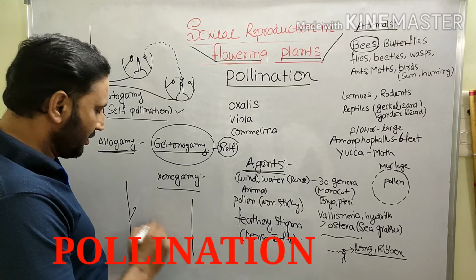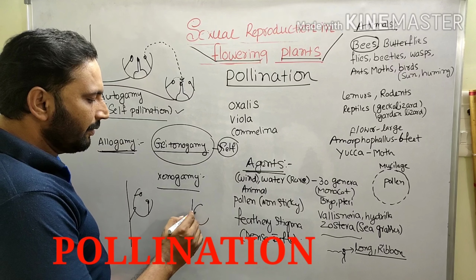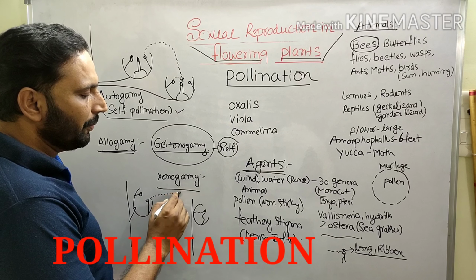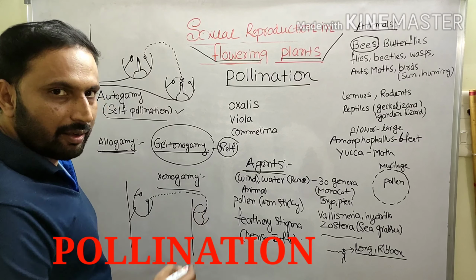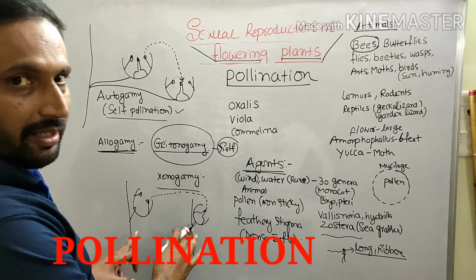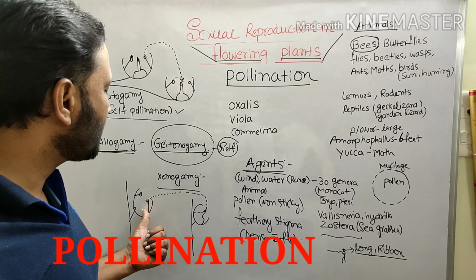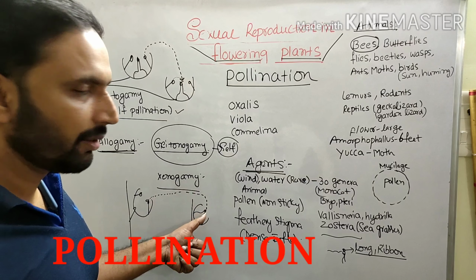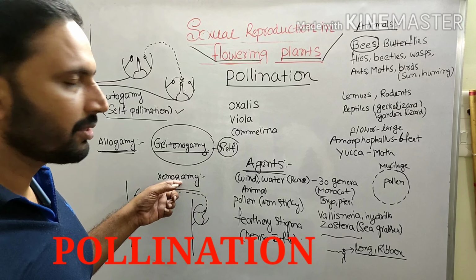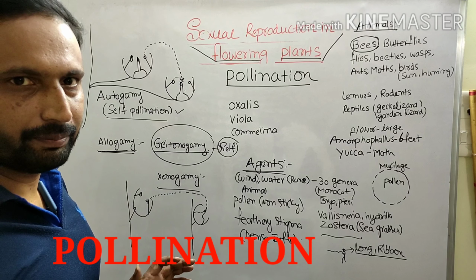This is another plant. Transfer of pollen grains from stamen of the one flower to stigma of another flower present on different plants. You take two plants. Transfer of pollen grains from stamen of the one flower to stigma of another flower present on different plants is called xenogamy. So it is a true cross-pollination.